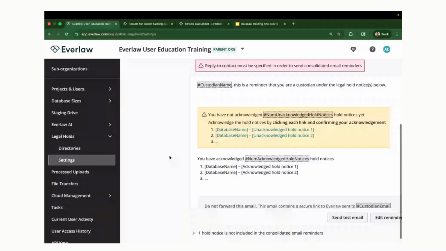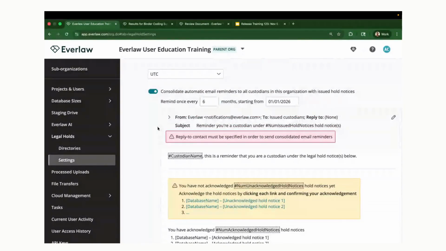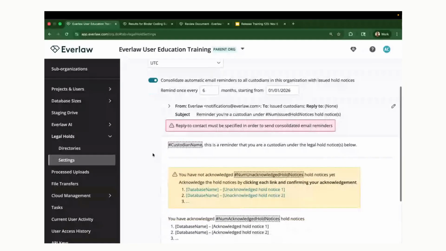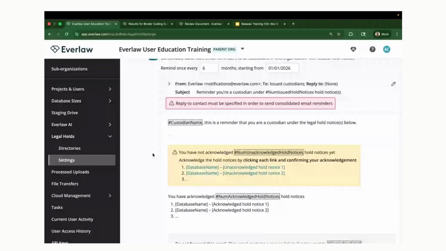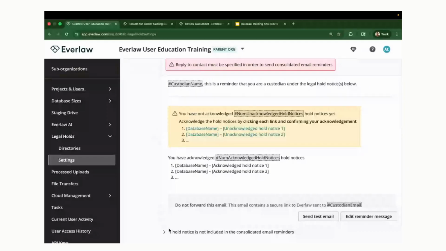Then this dialog will look very similar to configuring an individual reminder. You can edit that message, add in the information that you'd like to be visible for those reminders, and then we'll send out one for each of the cadence that you select here instead of one for each hold notice that somebody is a part of. Now, there is also the possibility to exclude some of your legal holds from this consolidated reminder. So here, if I scroll all the way to the bottom, we can see that one is not included there.